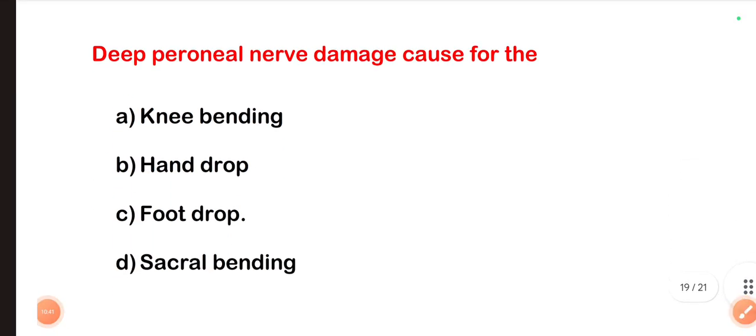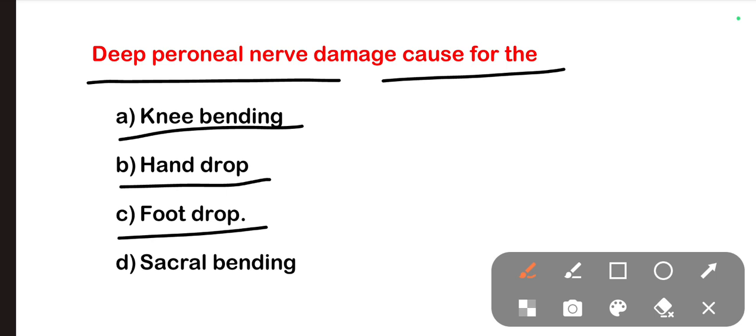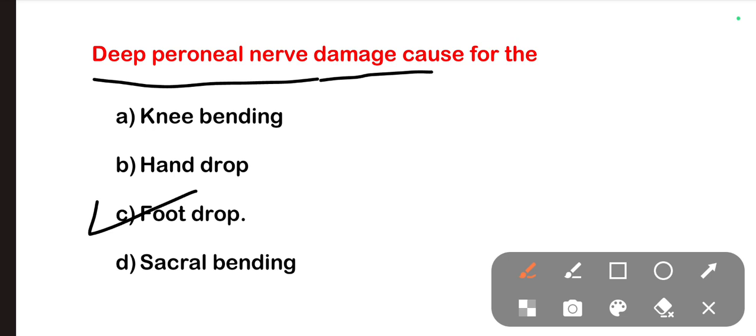The next one is deep peroneal nerve damage can cause for. So, when the deep peroneal nerve damage occurs, what will happen? What is the complication? Options are knee bending, hand drop, foot drop, or sacral bending. The right one is foot drop. So, when the patient has deep peroneal nerve damage, he will have foot drop.